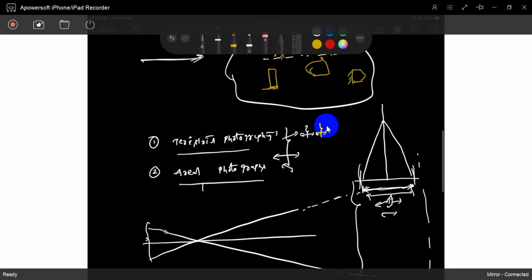You can call aerial photography vertical photogrammetry or vertical photographs, okay? Vertical photogrammetry, aerial photography, anything. So this is terrestrial. Terrestrial means on the land. On the land, you can take pictures of horizontal photography. Understood? So that's it.